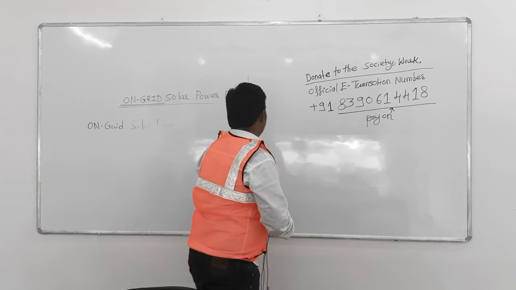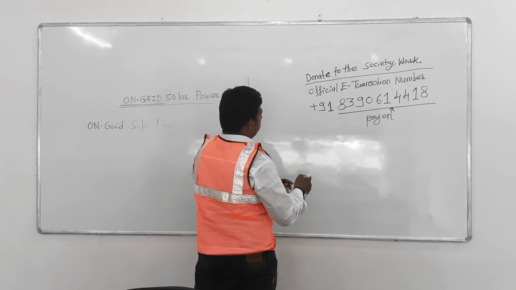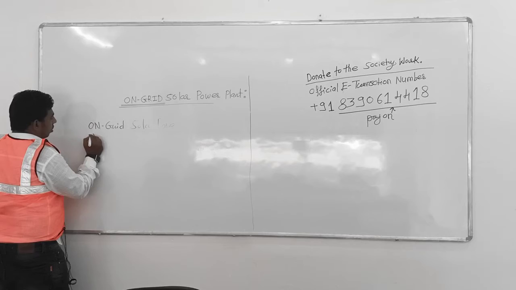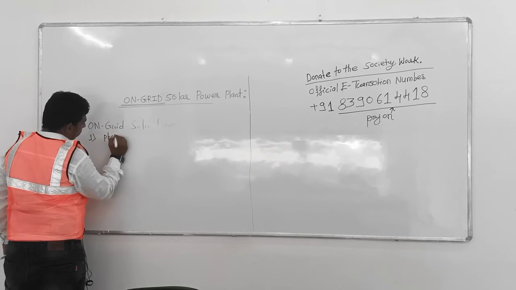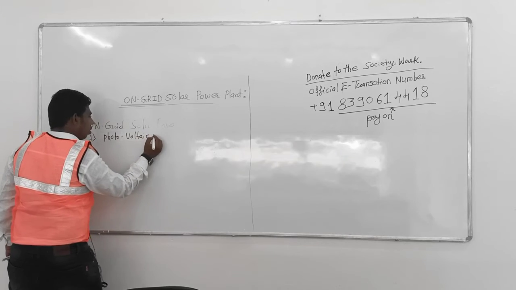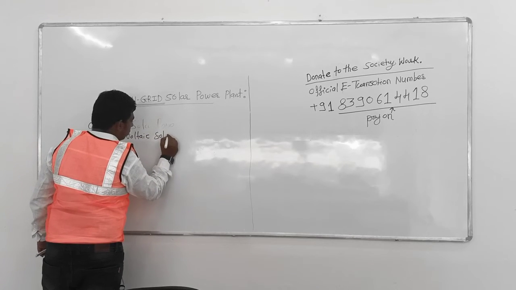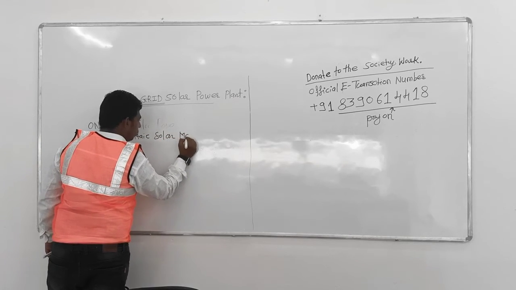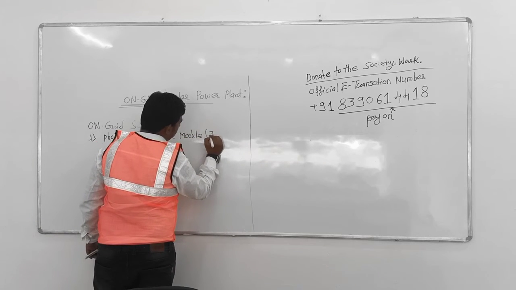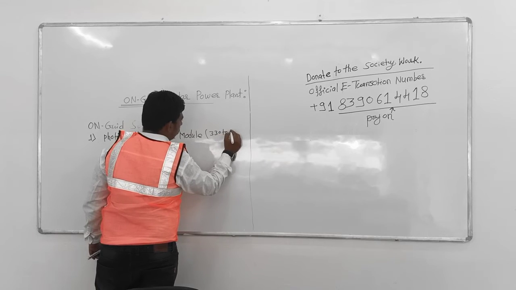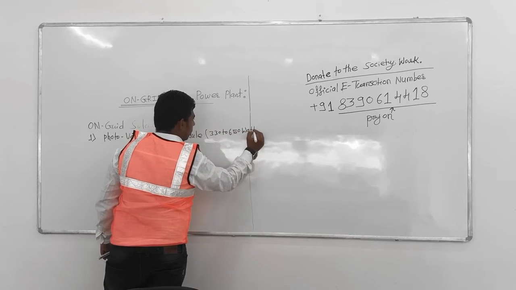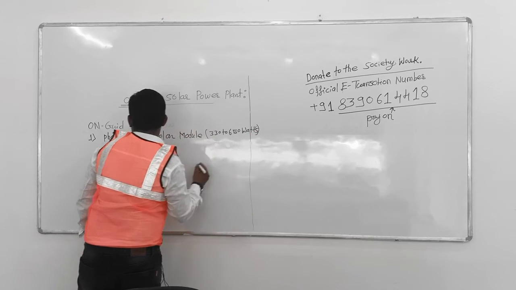We should write on the whiteboard. The first one is the photovoltaic solar module. Generally, this is available between 330 to 650 watt, but this power is DC power.